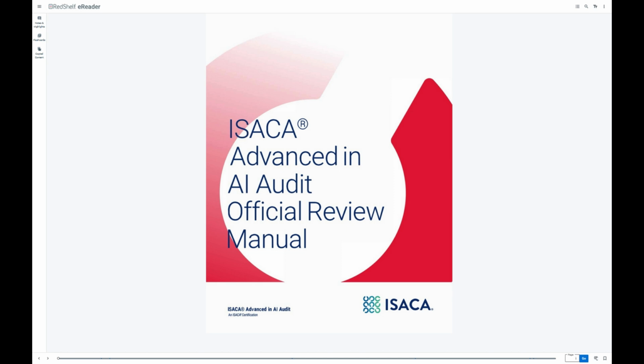Okay, so the source itself is quite clear. The ISACA Advanced in AI Audit Official Review Manual is specifically for people preparing for the ISACA Advanced in AI Audit exam. Right. It's positioned not as the only source of truth, not the single authority, but more like a comprehensive collection. It brings together information and, importantly, experience from professionals working in AI audit. And you mentioned it's not something you just pick up off the shelf. Correct. It's an internal ISACA publication for exam candidates, not generally available publicly. And importantly, it comes with the standard disclaimers. ISACA isn't guaranteeing you'll pass the exam just by reading it.